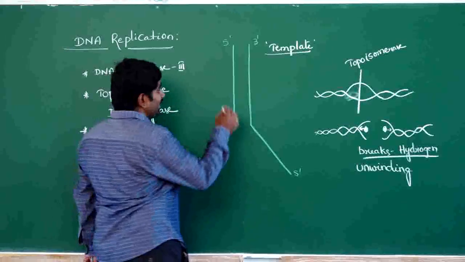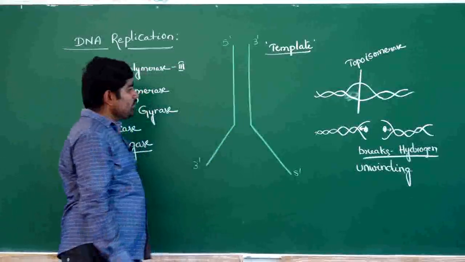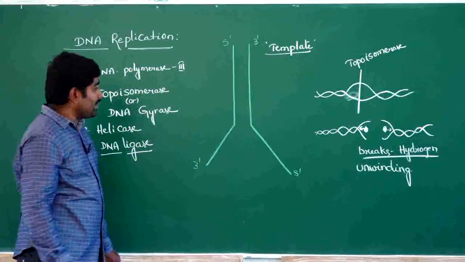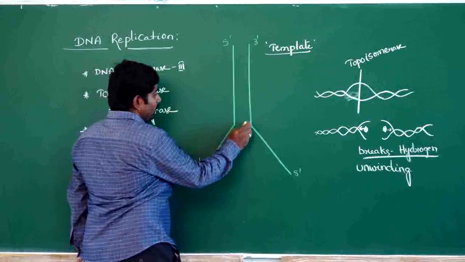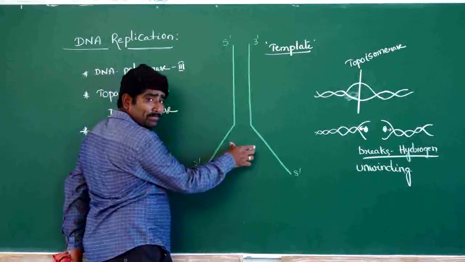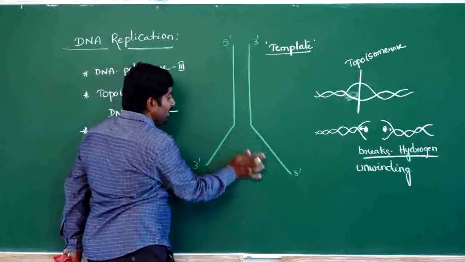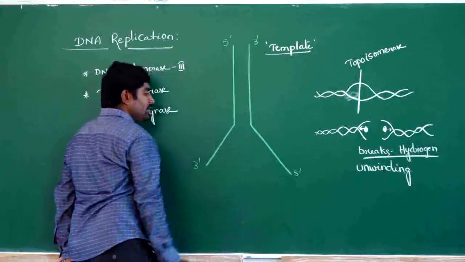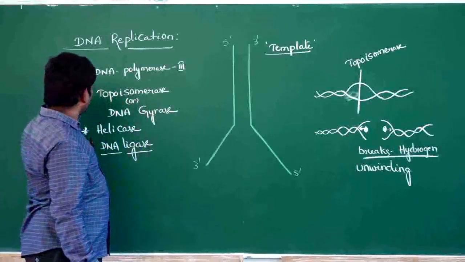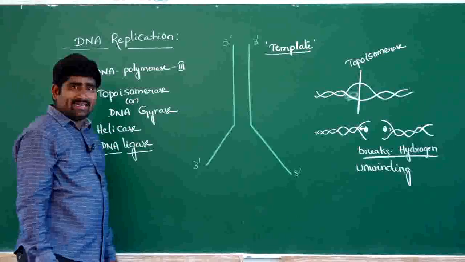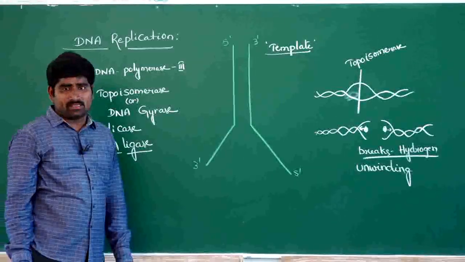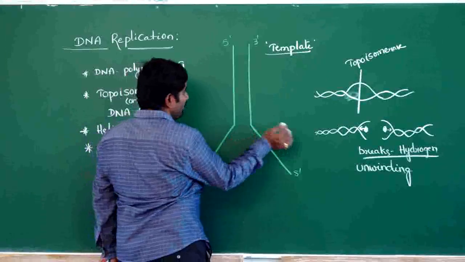During the function of helicase, or during the unwinding of the DNA molecule, due to higher energy requirement, the unwinding process happens only partially. This incomplete unwinding leads to the formation of the replication fork.